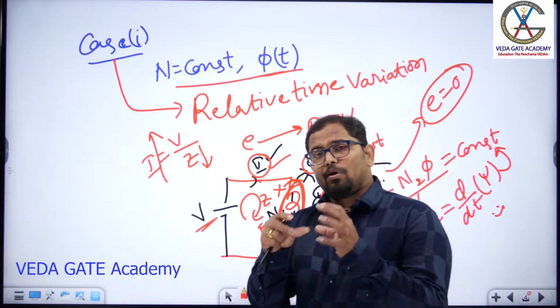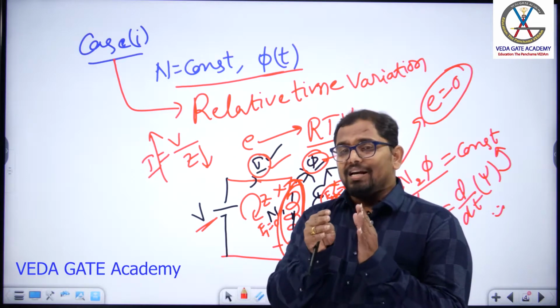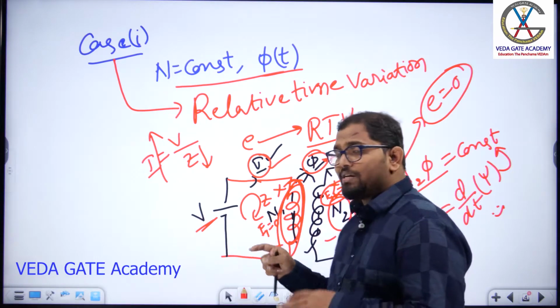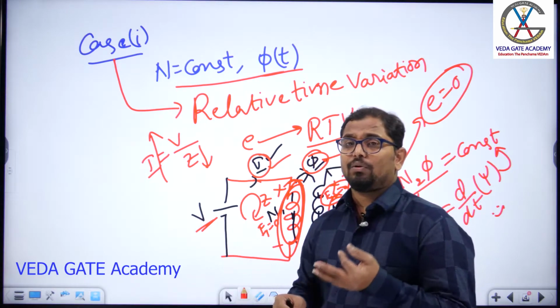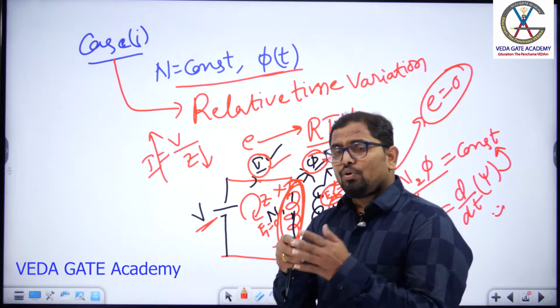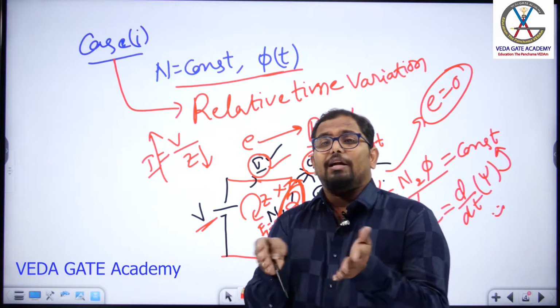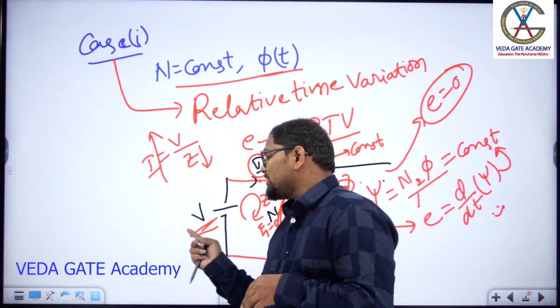If you connect a small DC supply, then the transformer will withstand it, because the amount of current flowing in the winding is very low. There is no transformer action, but the transformer will not be damaged if you connect a low voltage DC supply.